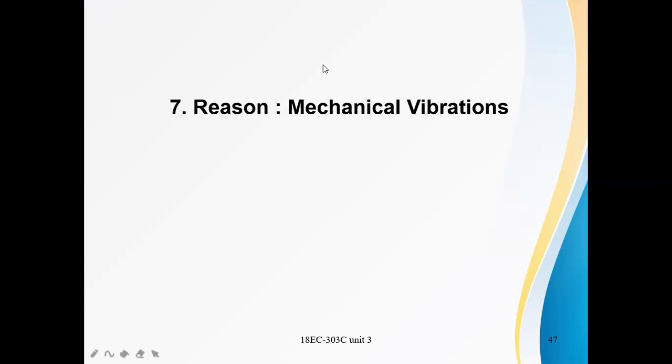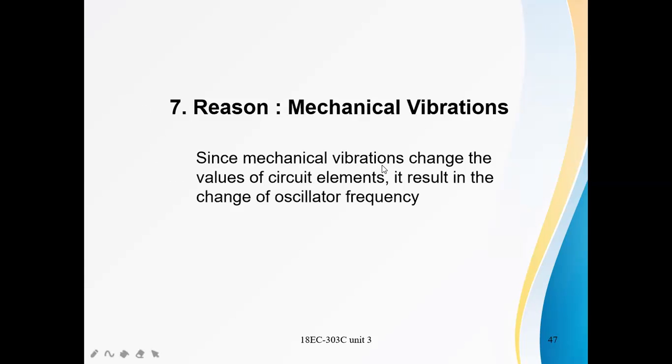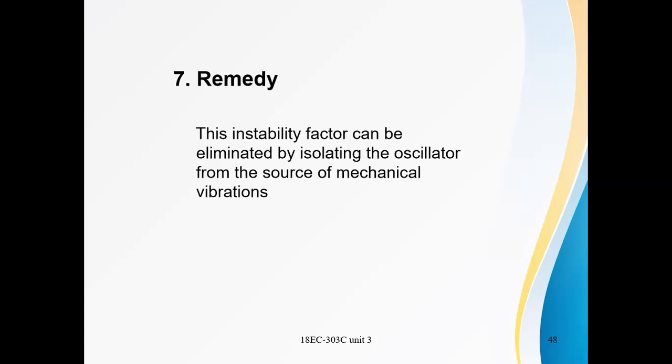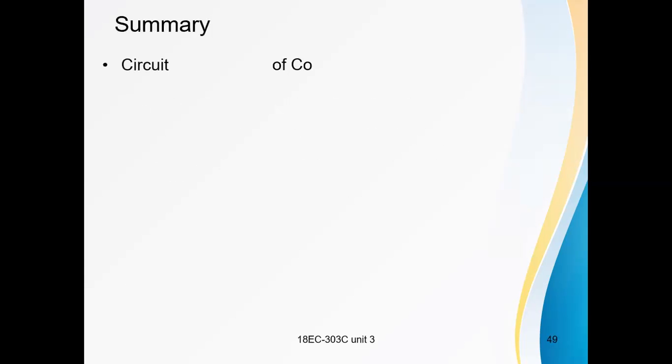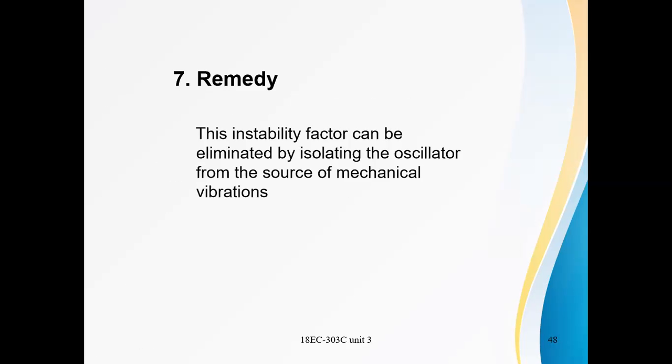Next is mechanical vibrations. Since mechanical vibrations change the value of circuit elements, they result in a change of oscillator frequency. What is the remedy? This instability factor can be eliminated by isolating the oscillator from the source of mechanical vibrations. These are the reasons for instability in the oscillator, as well as the remedies for each reason.